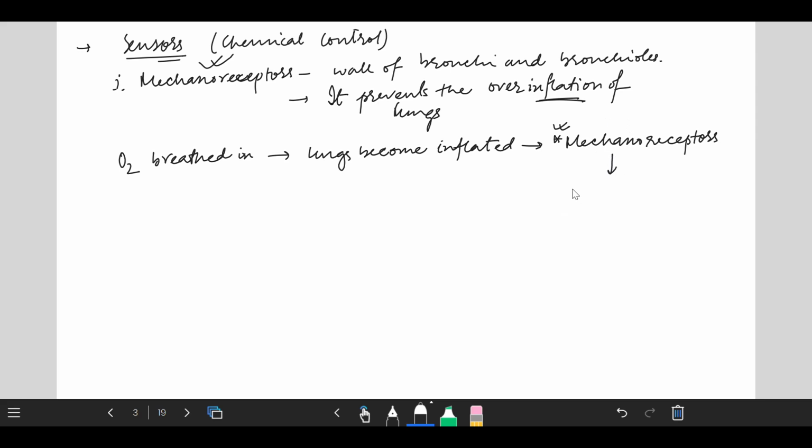After the activity of the stretch receptors increases, it decreases the activity of the inspiratory center, meaning the dorsal medullary centers, the inspiratory center or IC. After inhibition of the inspiratory center, termination of the inspiration process occurs.